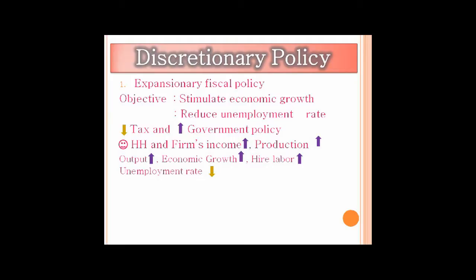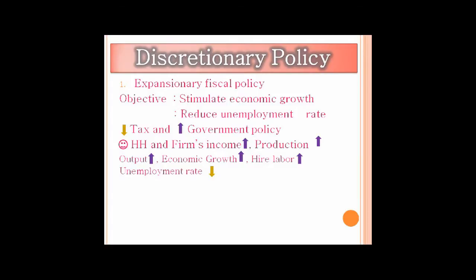Fiscal policy has two types of policy. The first one is the discretionary fiscal policy, and the second one is the non-discretionary fiscal policy. But in this case, we're going to emphasize more on the discretionary fiscal policy. Discretionary fiscal policy is changes in tax or spending that are the result of deliberate changes in government policy. It can be divided into two policies.